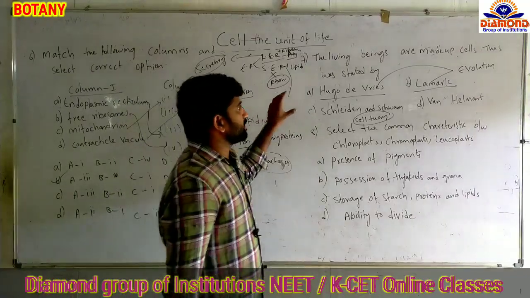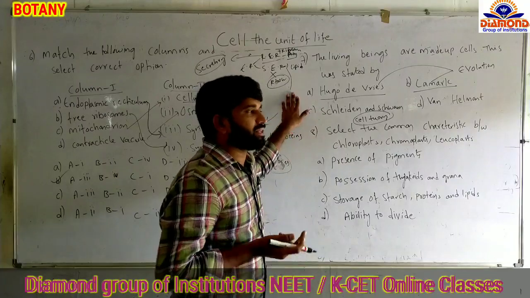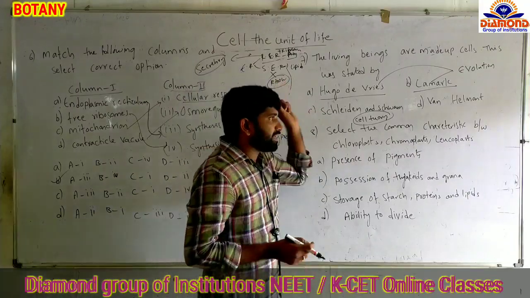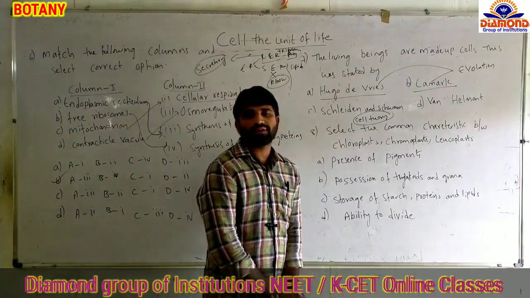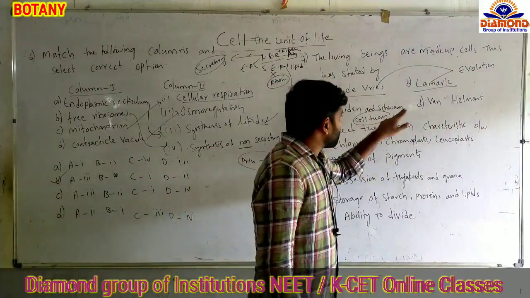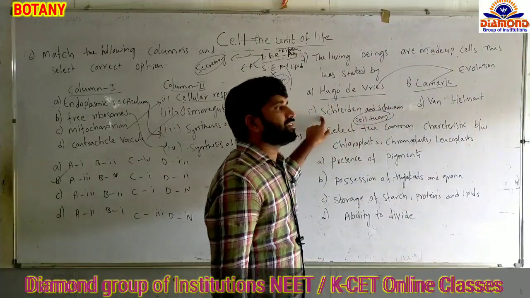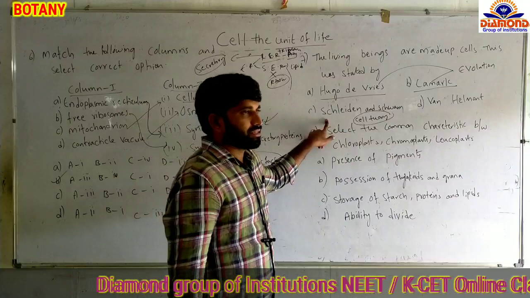Schleiden and Schwann stated that all living organisms are made up of cells, but they did not explain how new cells are formed. That's why the first cell theory was given by Schleiden and Schwann. They said that living organisms are all made up of cells.